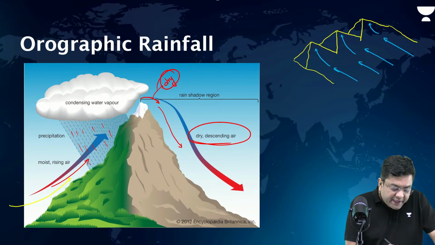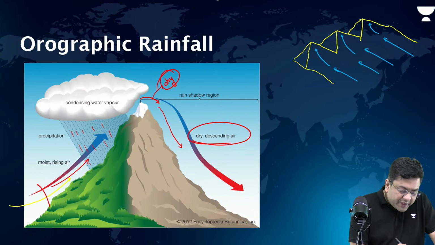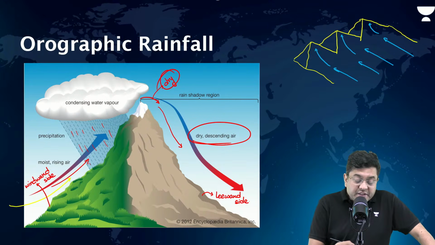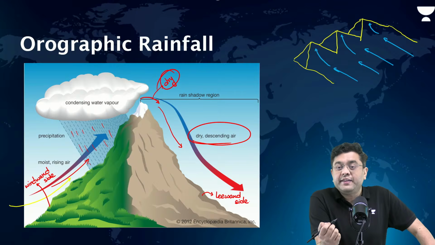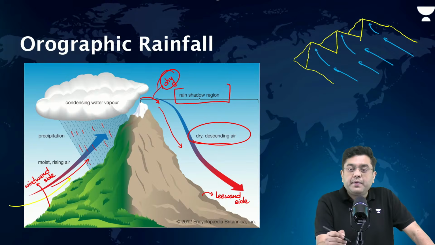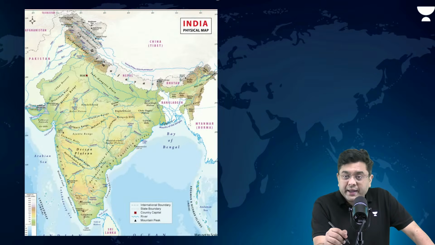The side facing the wind, that is what is referred to as the windward side of the mountain. The side against the wind is known as your leeward side. This is the side which doesn't receive rainfall. That is why it is also known as the rain shadow zone. Now I take you to the map of India.